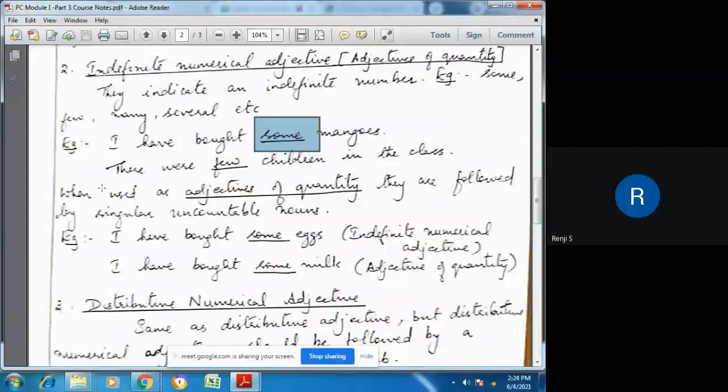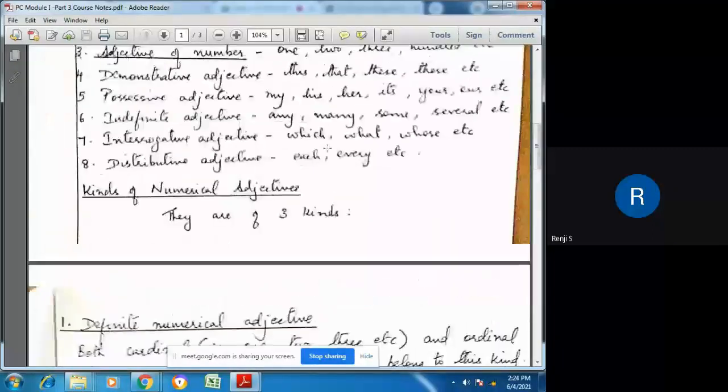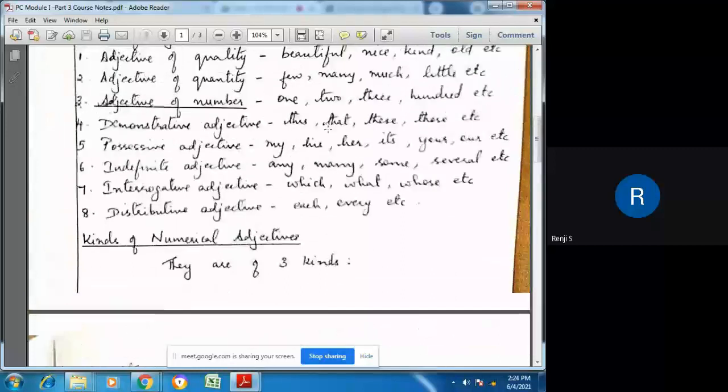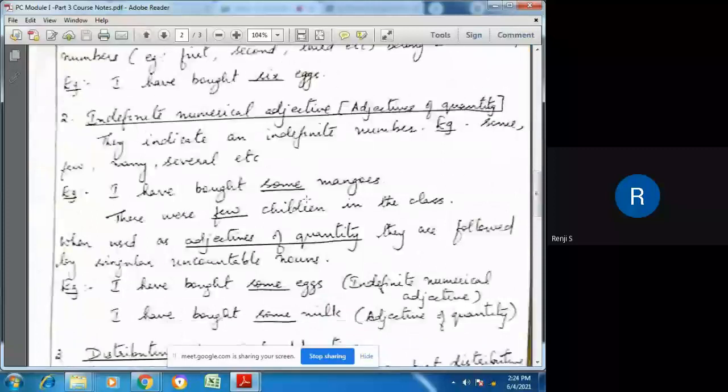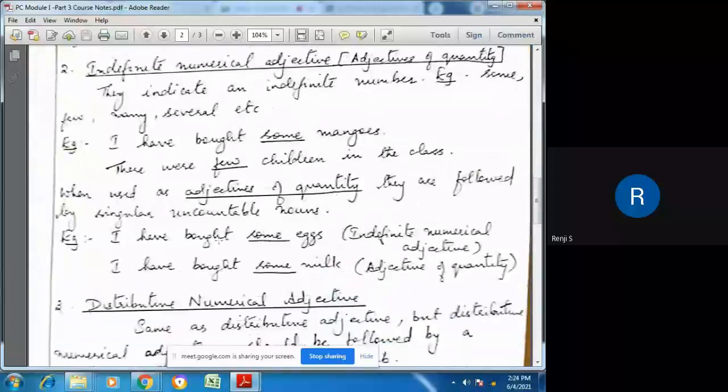When used as an adjective of quantity, we said that some and few are all adjectives of quantity. Isn't it? Here I said few. It is an adjective of quantity. Now, what is the difference when it comes to the indefinite numerical adjective? And that is stated here.